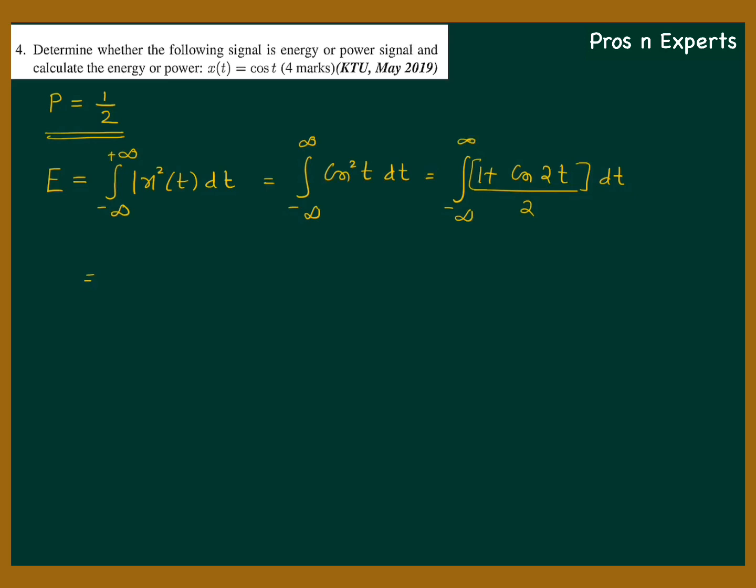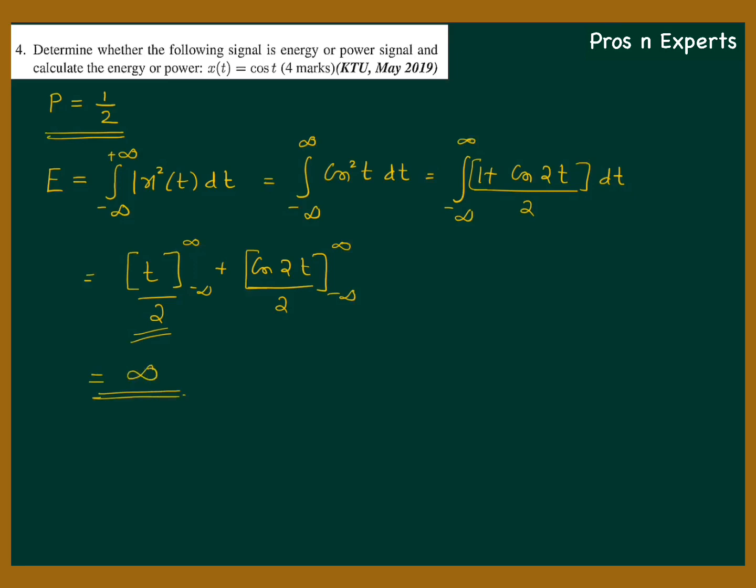That is t by 2 from minus infinity to infinity plus cos 2t by 2, again from minus infinity to infinity. We don't need to do anything further, because the first term itself will reveal that the answer is infinity.